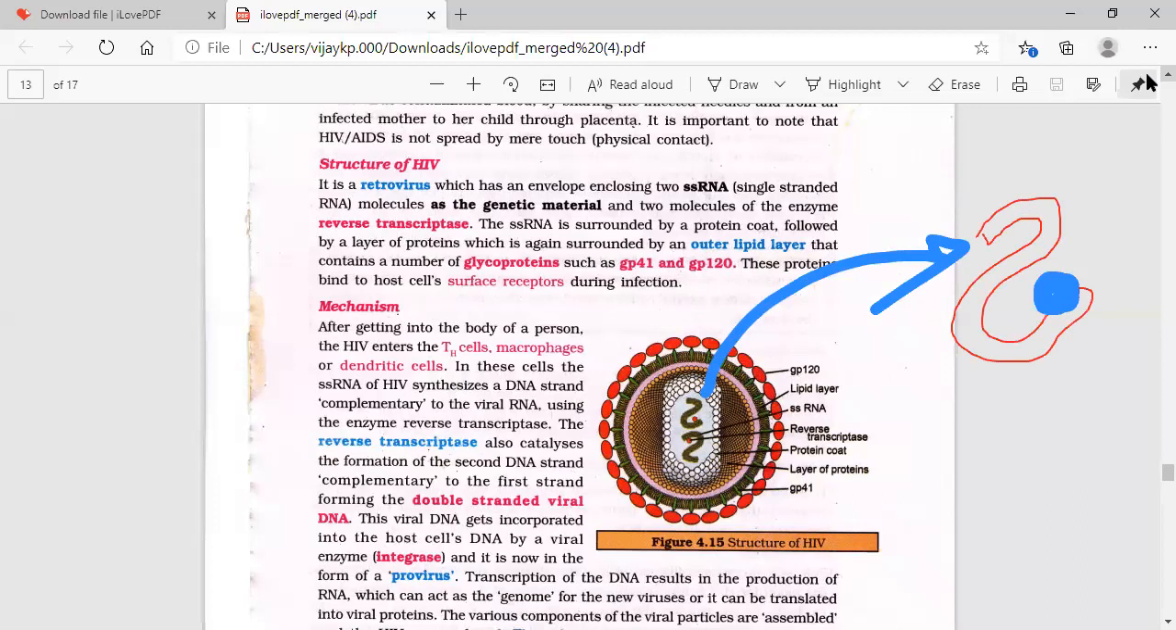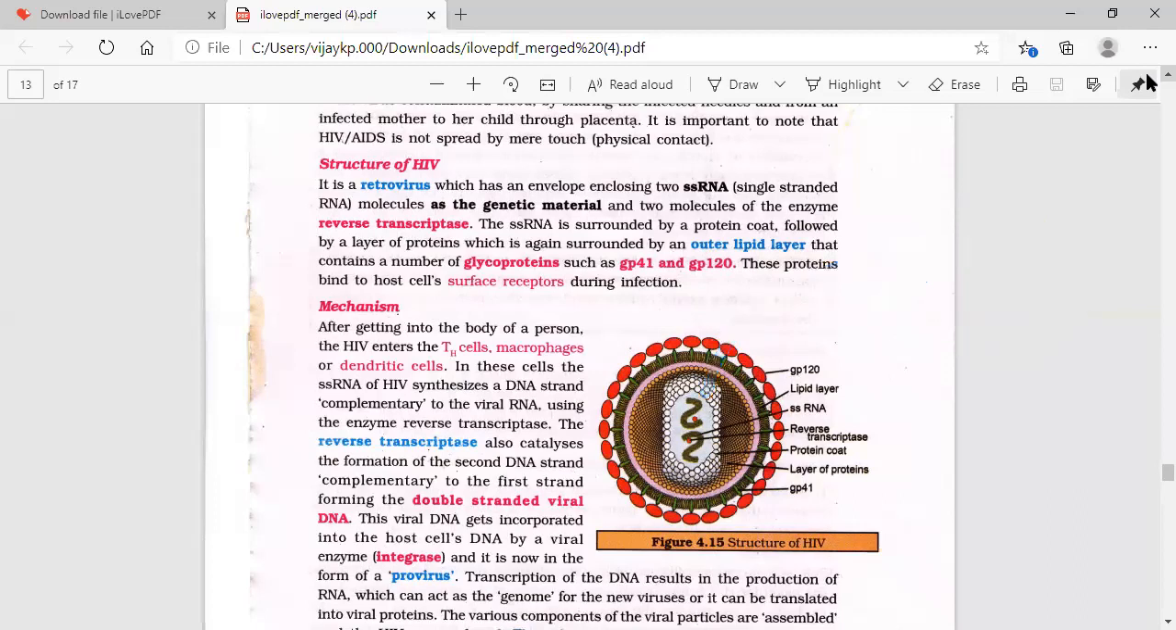The single-stranded RNA. So the structure, we start from inside. The single-stranded RNA is surrounded by a protein coat. Just follow the theory with the diagram. Single-stranded RNA is surrounded by a protein coat. So I am showing here, this is the protein coat.